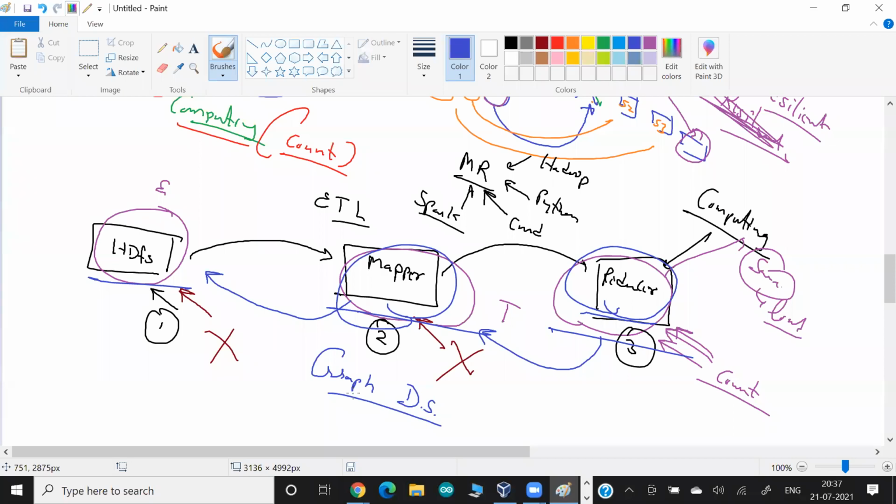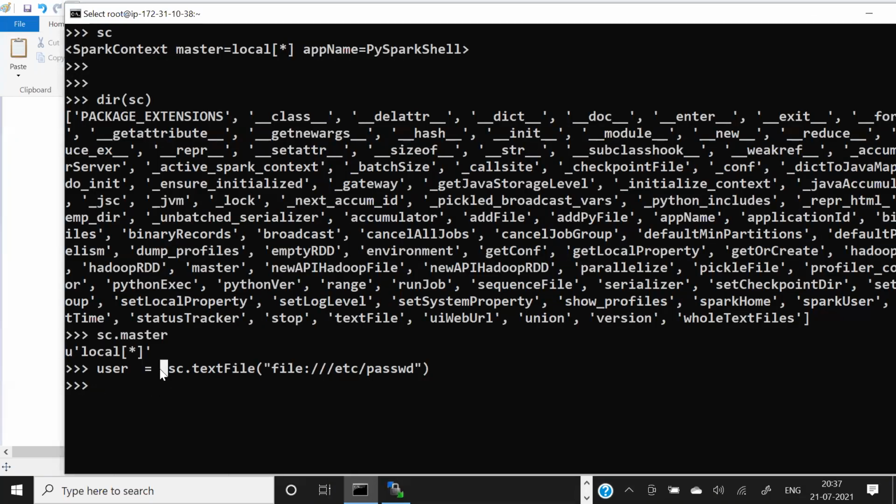So the interesting thing in Spark is that internally they maintain a graph data structure, and one of the things is this one. This user is just like a node in the graph. This node is only maintaining where the data is and what operation we have to do.